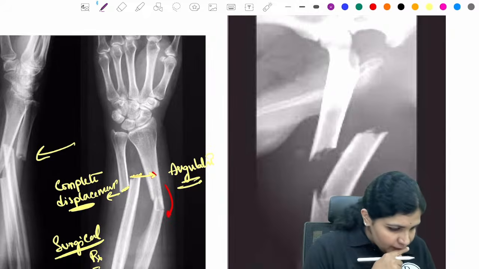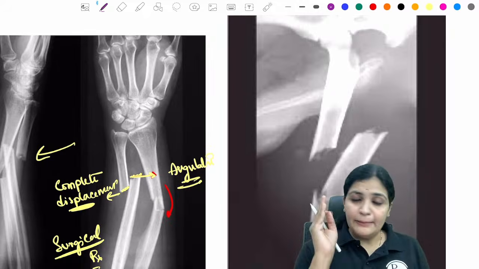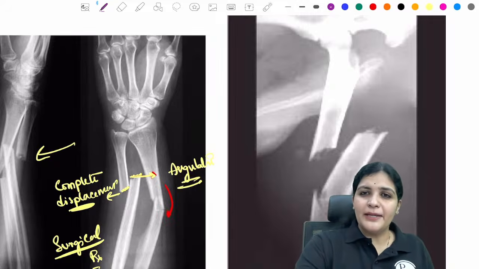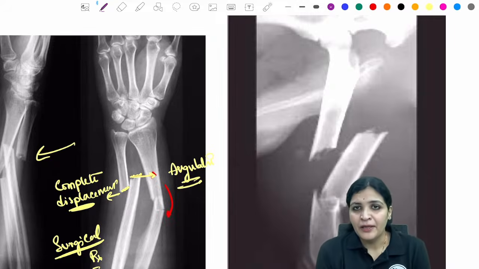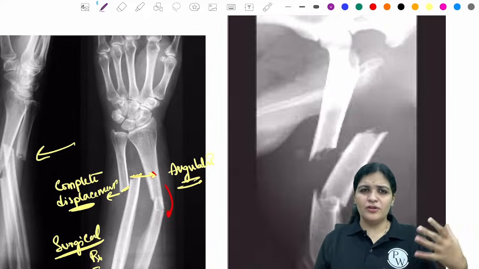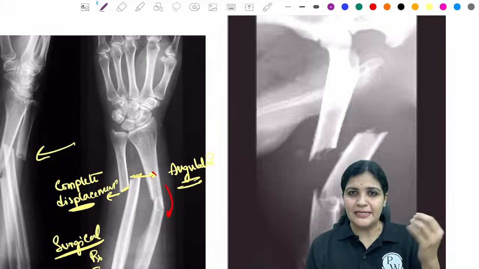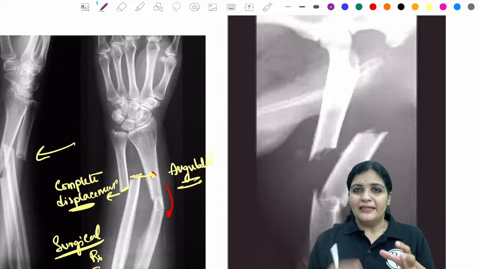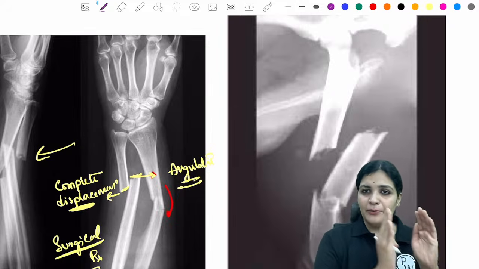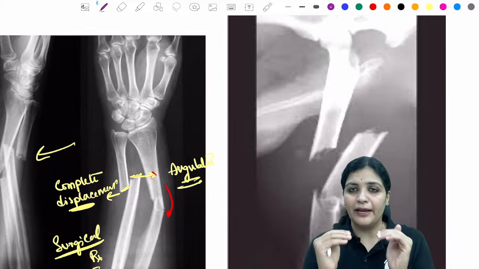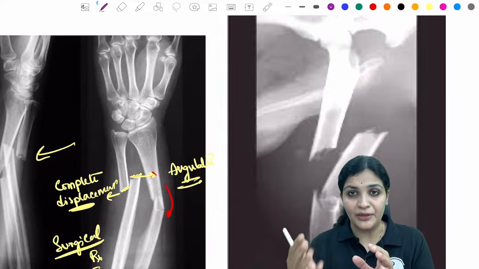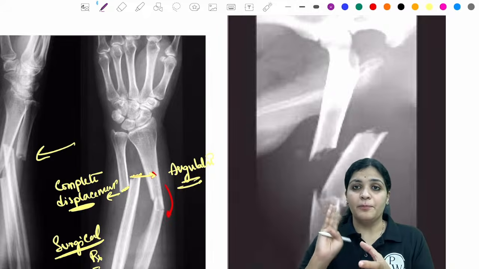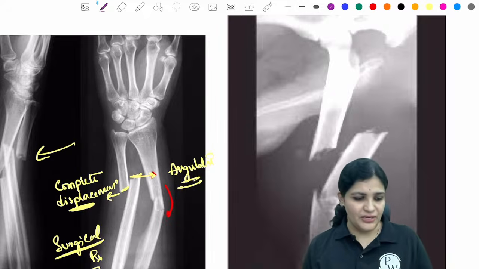Mohammed. See, simple or complicated. Simple or complex is a very broad term. Usually we don't encourage such classifications. They're very broad. Something can be as simple as, and something can be a complex fracture. There is no specific thing which has been put in simple and complex. What they're trying to tell is complex is whenever there are multiple fragments, whenever it's a comminuted fracture like that, and whenever it's broadly displaced. So these are complex fractures.